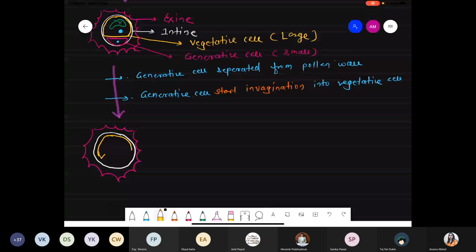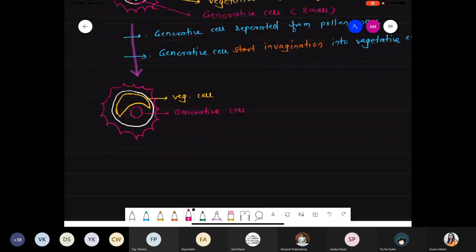It will make a curve like this, right? And the generative cell will start moving inside. I'm not writing any nucleus or vacuole, but by default everything is present. So this one is called the vegetative cell, and this one is the generative cell, which gets separated from the wall of the anther.